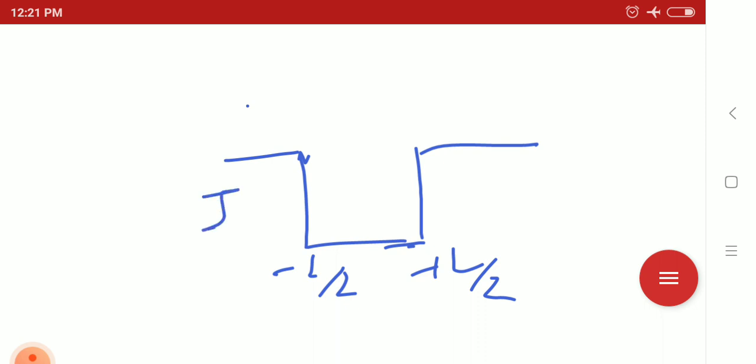Here it is region 1, region 2 and region 3. Here the potential is suppose V0, and here also V0, and inside the box the potential of the particle is 0.